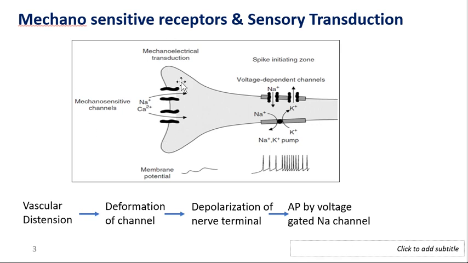So summarizing these events, the vascular distension leads to deformation of the channel, or stretching of the stretch-sensitive channel, leading to depolarization of the nerve terminal, which leads to an action potential in the nerve, and hence the firing of the nerve. That's how the signal is transmitted to some center.